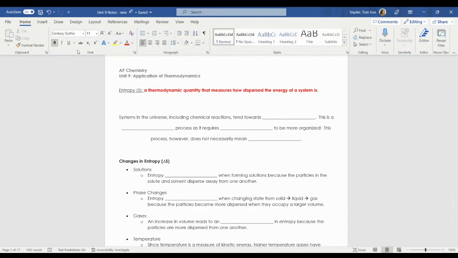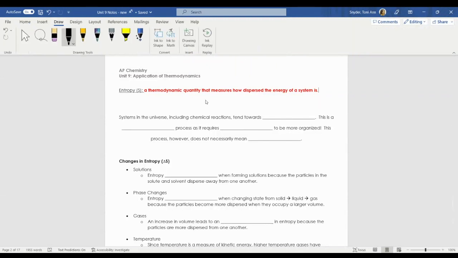However, I tend to think of entropy as something a little different. So yes, it is how dispersed the energy is, but entropy deals a lot with disorder. And it's how disordered a particular system is, okay? How unorganized, we could say, a system is. So systems in the universe, including chemical reactions, tend to favor towards disorder. Things like to be disorderly. Things like to be disorganized. And for people, this is especially true.